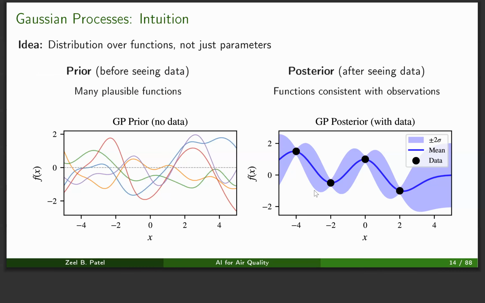Now, the intuition behind Gaussian processes is like this. It is a distribution over functions and not just the parameters, which means that if you have no data, then you will see something like the left-hand side figure, where we can draw an infinite number of samples from the Gaussian process prior. But as soon as you see some data, which is shown in the black dots on the right-hand side, we get a posterior distribution, which provides us the estimate at every other place and also the uncertainty.